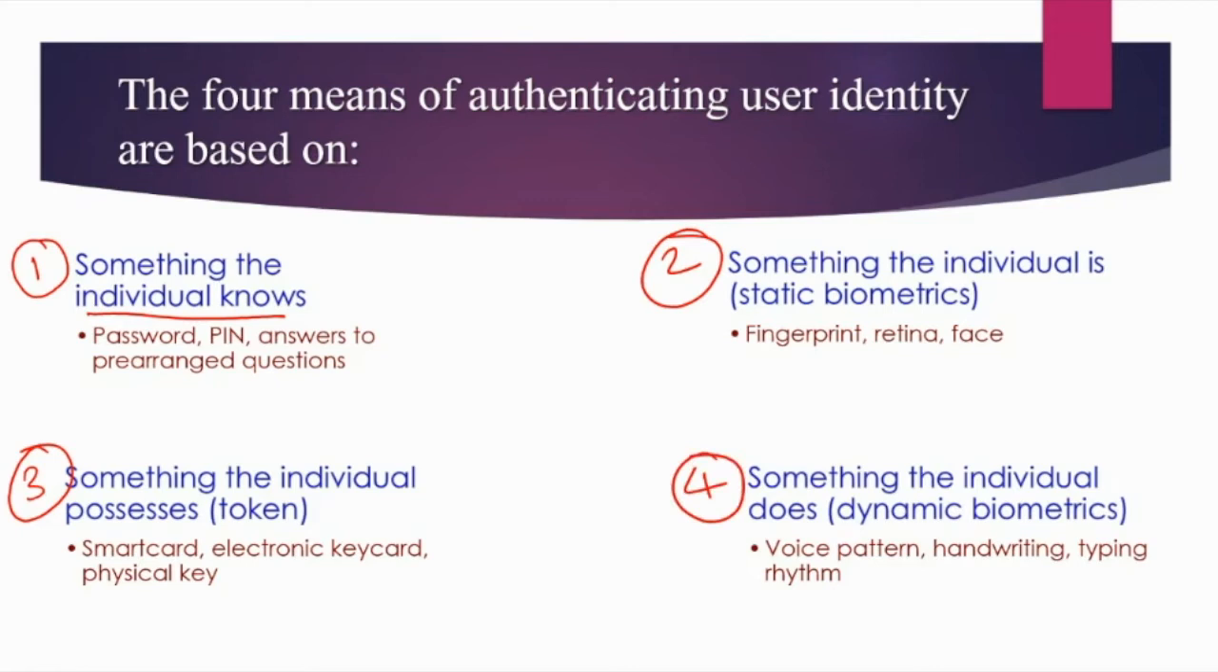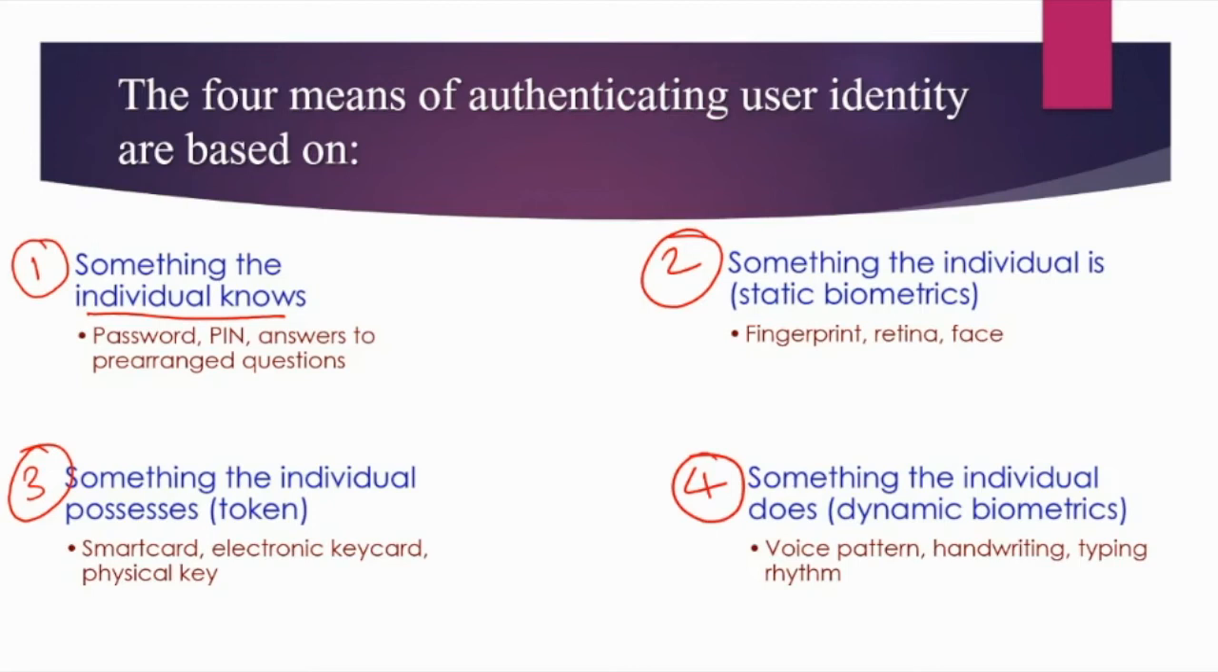For example, he says something, he writes something, he types something. So depending upon the behavior of the individual, it is known as dynamic biometrics. One is static biometrics, where the things are fixed: your fingerprints are fixed, your retina is fixed, face is fixed. Whereas dynamic biometrics involve saying something, so your voice pattern is recorded, you write something and your handwriting is recorded, your typing rhythm is recorded, etc. There are multiple ways that you are going to see in this particular chapter. So these are the four broad ways in which a user can be authenticated.